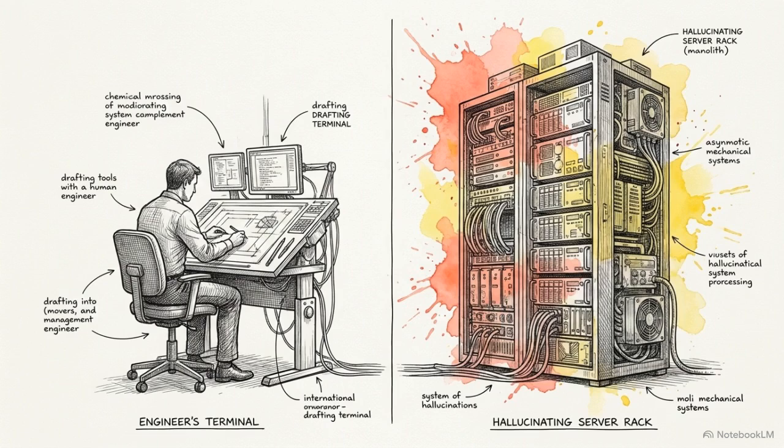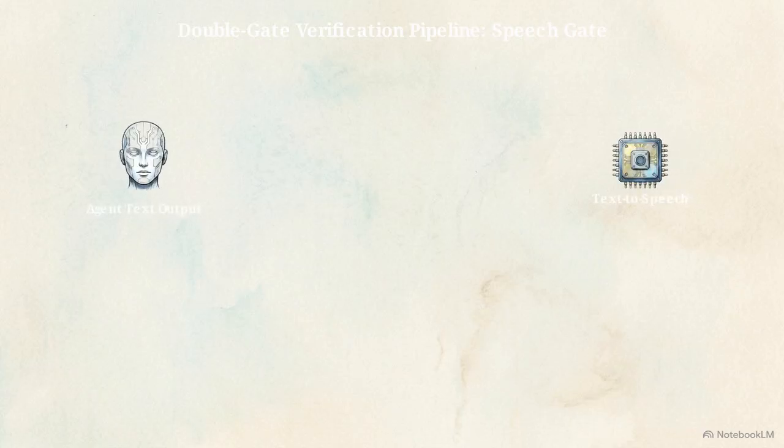Non-deterministic large language models are prone to hallucinations, requiring an absolute containment protocol. Denari secures this authority using a double-gate verification pipeline. Gate 1 is the speech gate. Before reaching the text-to-speech engine, generated verbal output routes through a logic guard engine. This neurosymbolic parser filters the sentence structure against classical syllogisms.